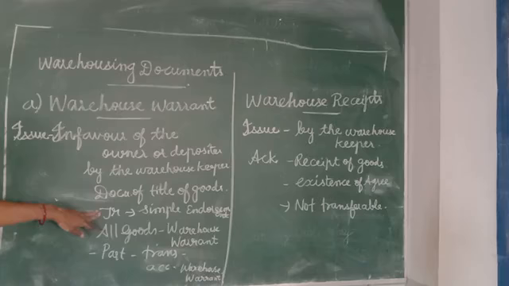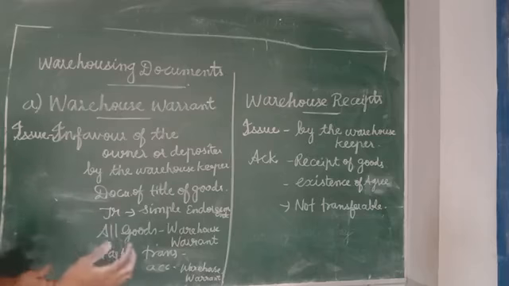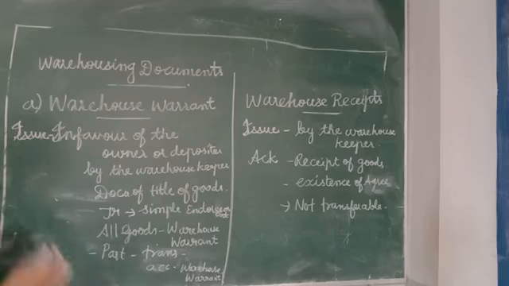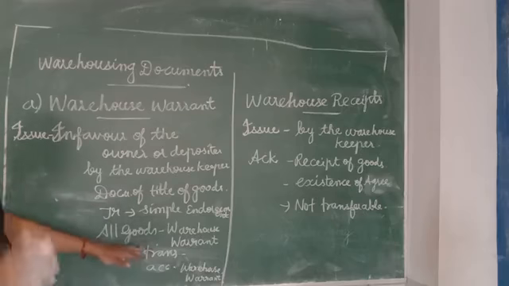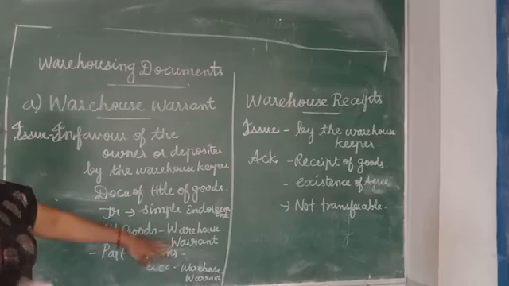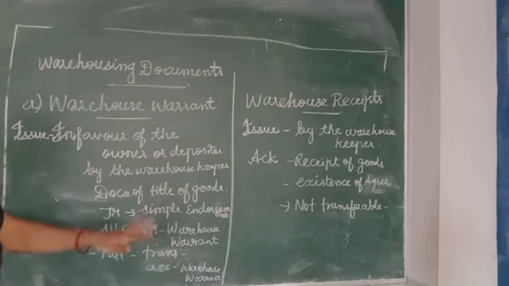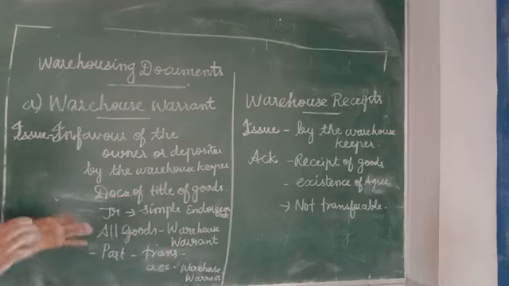What is meant by simple endorsement is that we can sign the backside of the warehouse warrant and transfer it to the next person. Like a cheque, we can transfer this warehouse warrant to whomever we want to give money, and we can get a loan from the bank, which we will see later. To transfer all the goods from the warehouse to the delivery place, it is mandatory to show the warehouse warrant to get delivery of the goods.